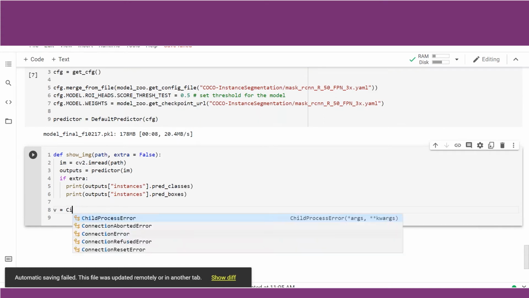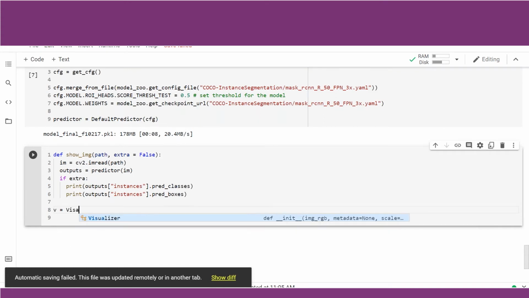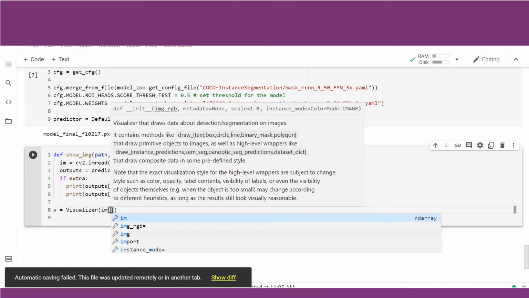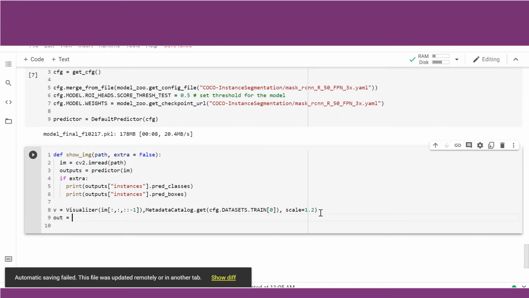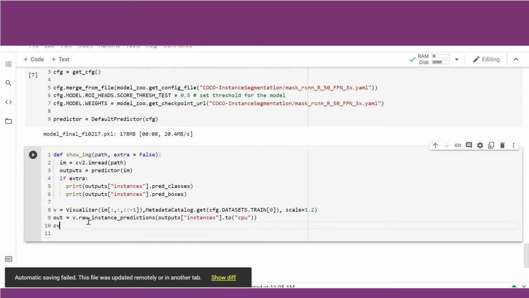So for that, we have a code or a package or a method already available, that is Visualizer, and we just need to pass on the inferenced image, and we need to pass certain more arguments, that is the metadata catalog and the scale of the visualization. And then we will say out is equal to, we will use our variable v in which we have called the Visualizer, and we will now draw the instance predictions in our system by typing in draw_instance_predictions, and then we will use OpenCV to get the image.